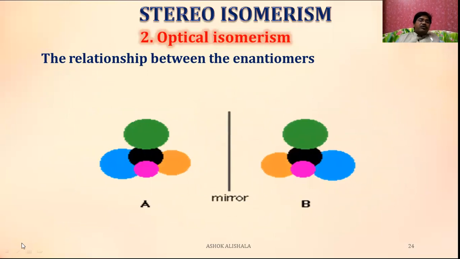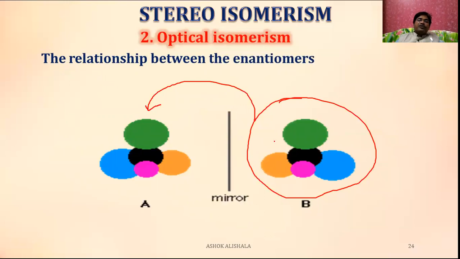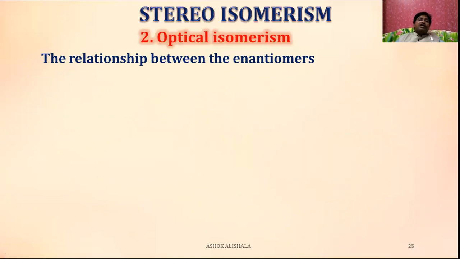See this one. This is one compound and this is its mirror image. Assume that this entire compound is placed over this compound. The green will coincide, there is no doubt. But here it is blue, here it is orange. Therefore, when it is placed here, this will not be superimposable. That's why these are called non-superimposable mirror images.